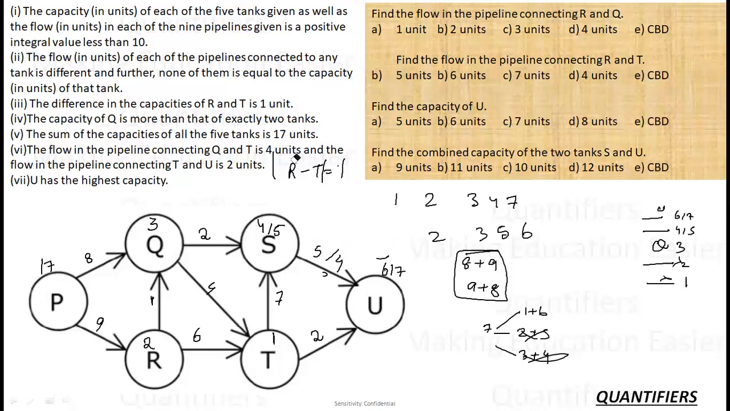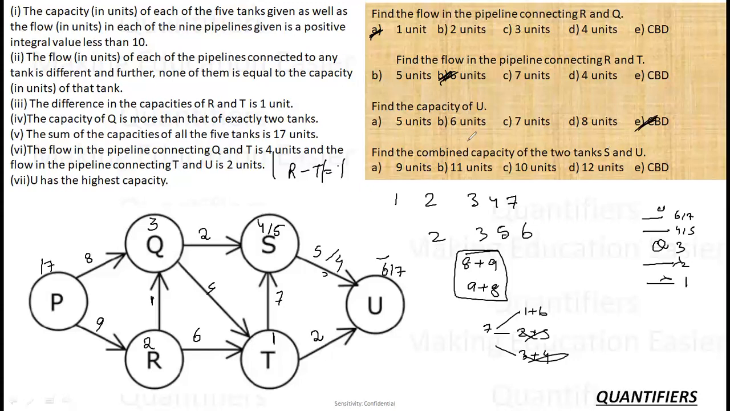So let's see what the questions are now. The first one is: find the flow in the pipeline connecting R and Q. R and Q, so it's 1 unit. Find the flow in R and T. R and T is 6 units. Find the capacity of U. It is 6 or 7, so it cannot be determined.